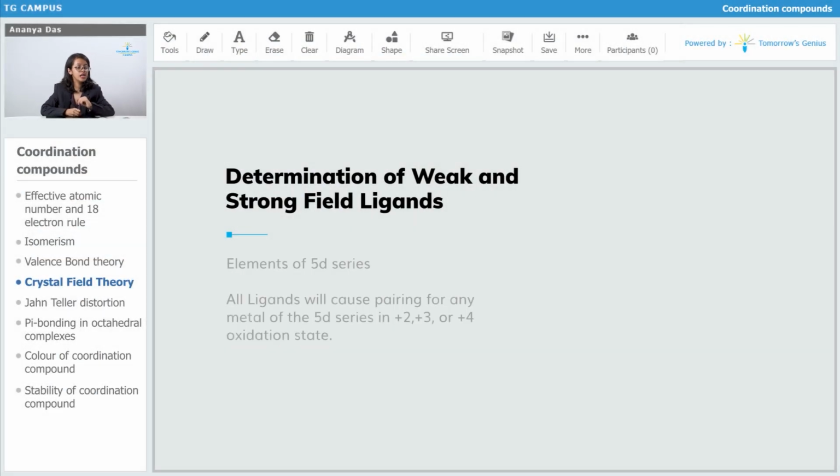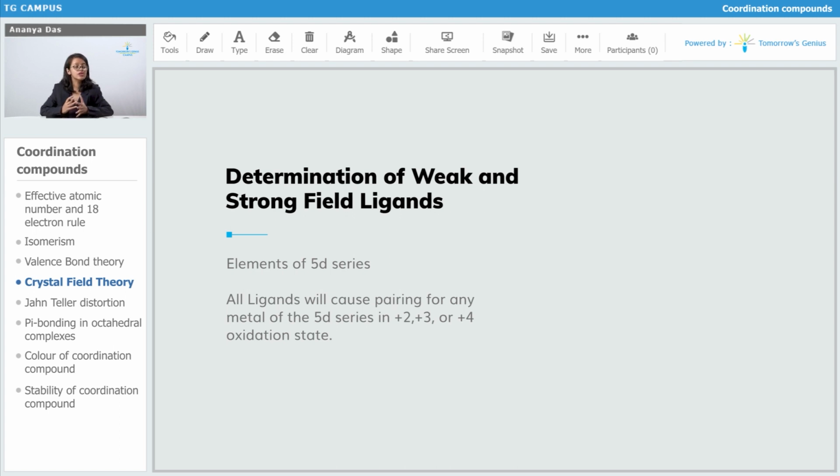Similarly, for the elements of the 5d series as well. In the 5d series, whether the metal cation is +2, +3 or +4, all the ligands are going to act as strong field ligands for the metal atoms of the 5d series in any oxidation state.